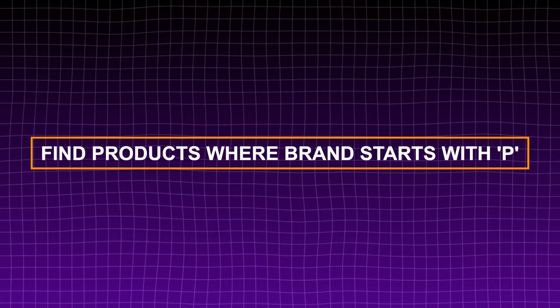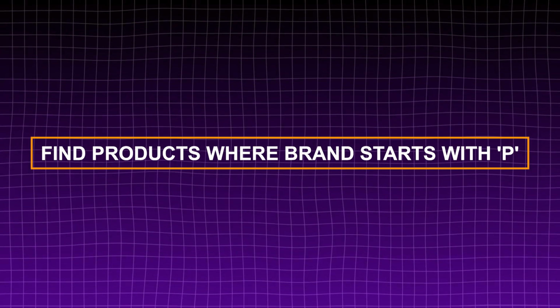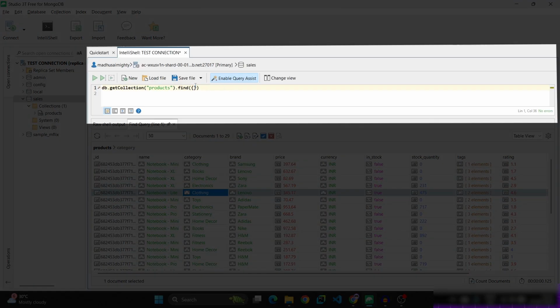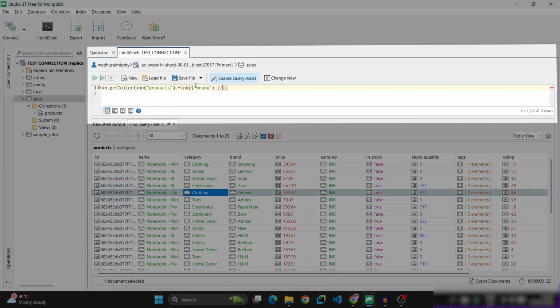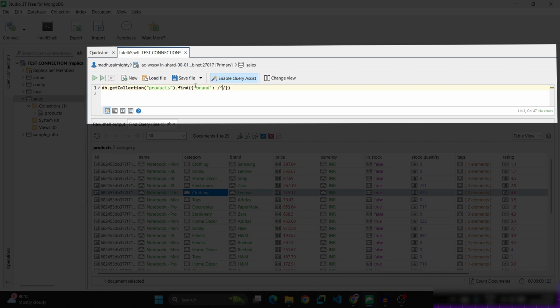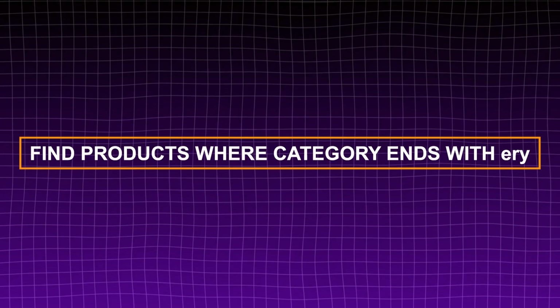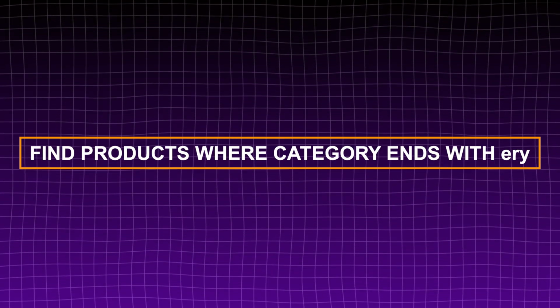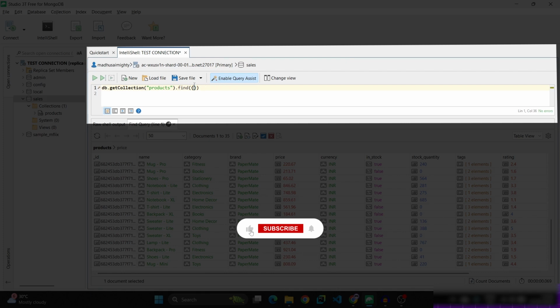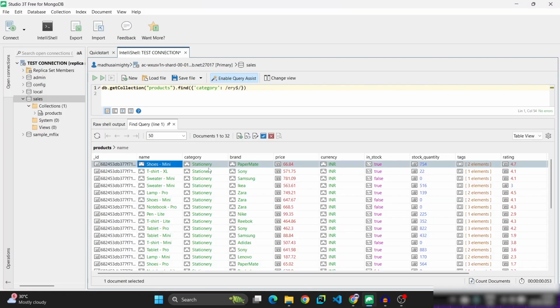Now let us see starts with. Find the products where brand starts with P. Now remove this query, type brand, starts with P in the slashes, enter caret and type P. So these are all the products where brand starts with P. Now let us see ending with. Find the products where category ends with ERY. Now remove this brand, type category in the slashes, ends with. Ends with must end with dollar. It must end with ERY and dollar. Control plus enter. So these are the products whose category ends with ERY, stationery.